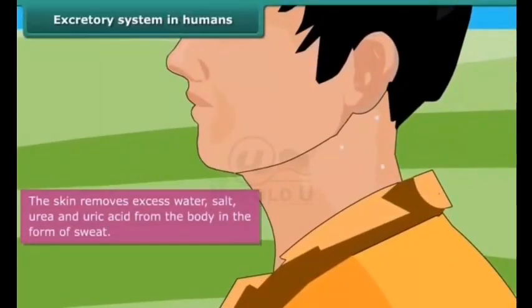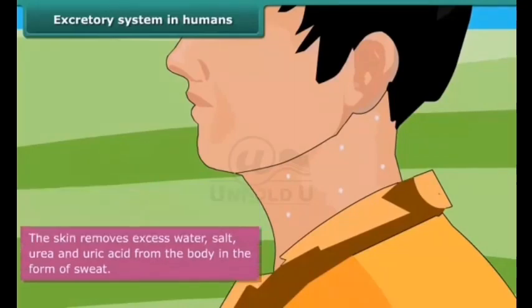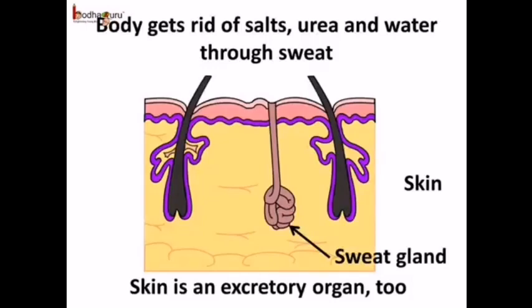We all have experienced that we sweat on a hot summer day, no? The sweat contains water and salt. The skin removes excess water from the body, urea and uric acid in the form of sweat. You know, the sweat also contains the waste products of our body. The sweat glands present under the skin secrete sweat, which comes out through small pores in the skin called sweat pores. The body gets rid of some urea, excessive salt and water through the sweat. So we can say the skin too is an excretory organ of our body.